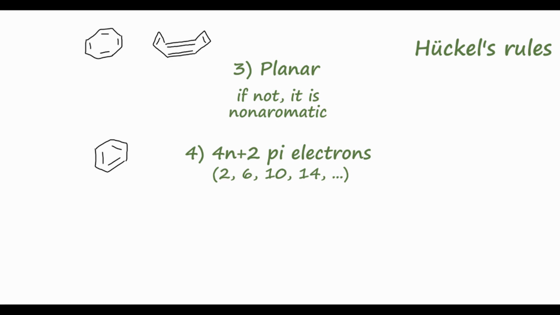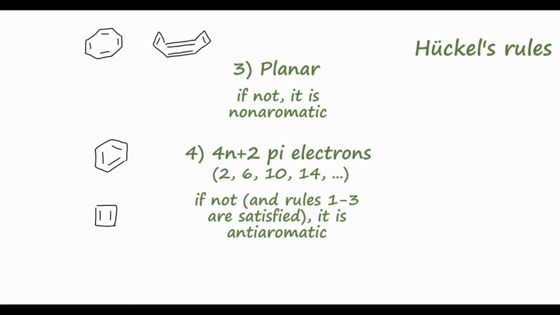On the contrary, if we draw cyclobutadiene, so this 4-membered ring, we can see that it is cyclic, it is conjugated throughout the ring, it is planar, so because we have this 4-membered ring, none of the bonds are really able to bend out of that ring. But finally, since we have 2 double bonds, we have a total of 4 pi electrons, which is not a Hückel number, and therefore this molecule, because it satisfies the previous 3 rules, is called antiaromatic.